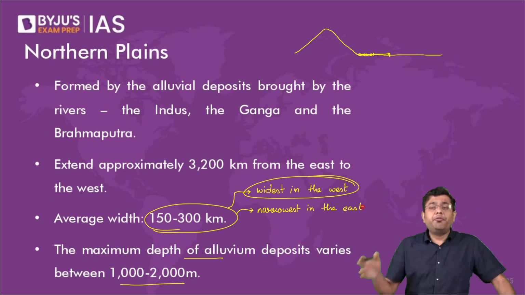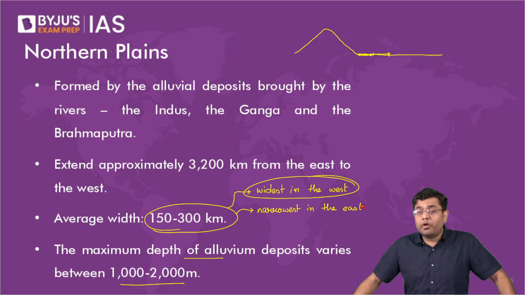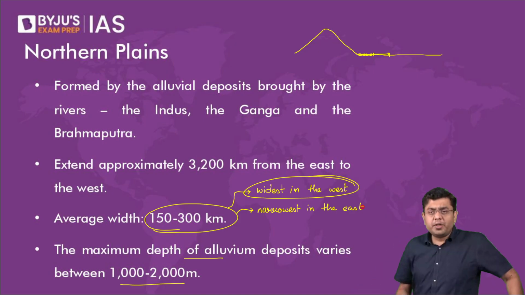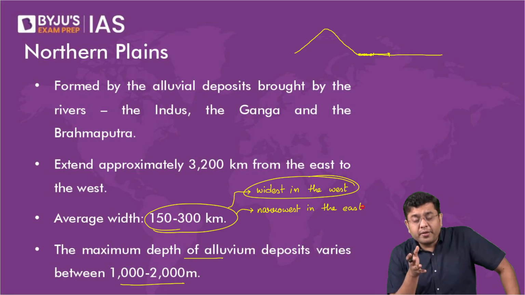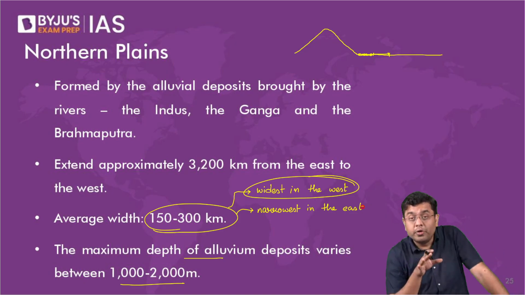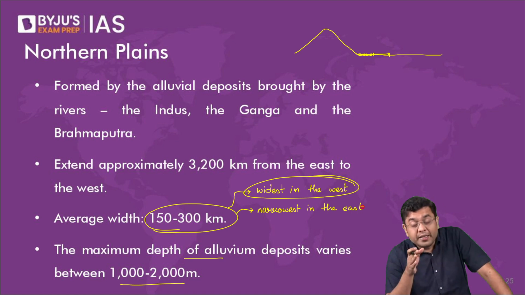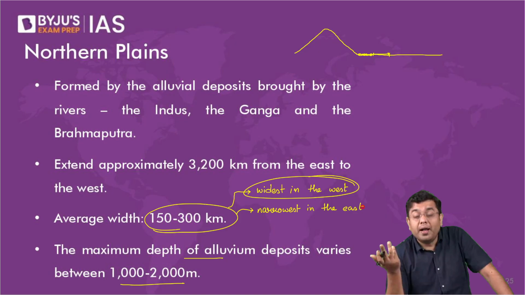So, for example, the Gangetic plains, the northern plains, they have regional divisions as well. In the western part of the country, you have the Indo-Gangetic plains. Then you have the upper Ganga plain in the western part of Uttar Pradesh. Then in the central and eastern part of Uttar Pradesh, you have the middle Ganga plain. Then in Bihar and West Bengal, it is the lower Ganga plain.